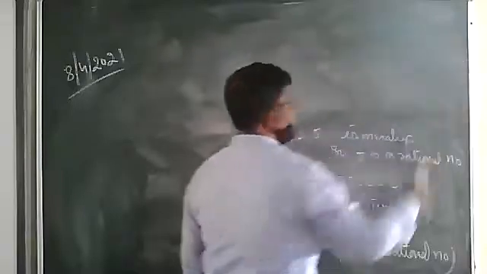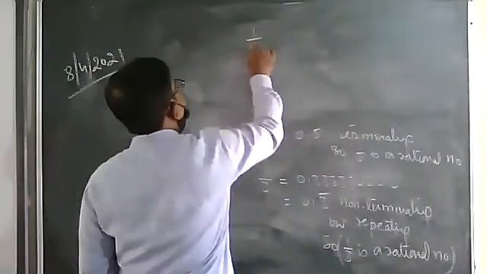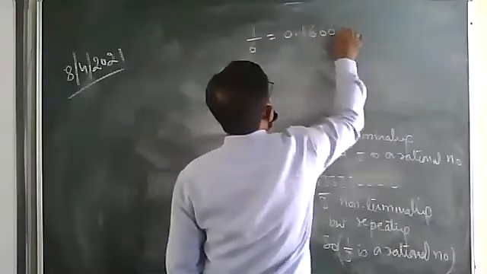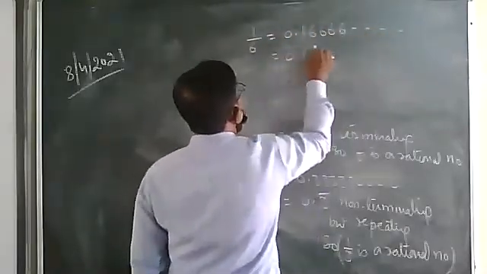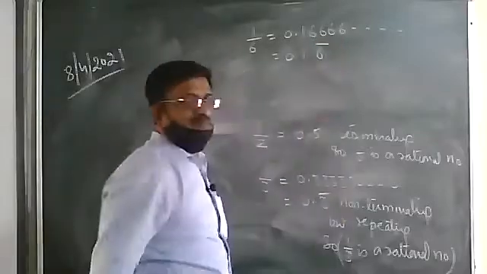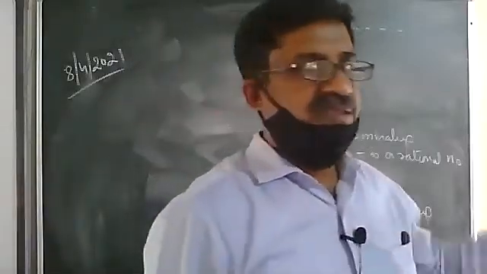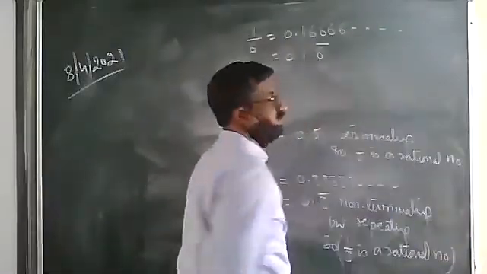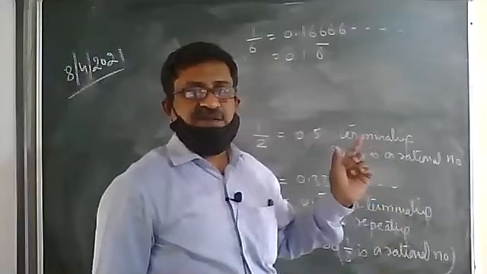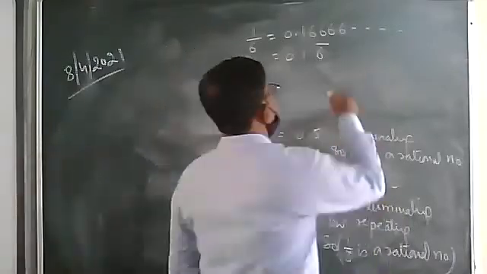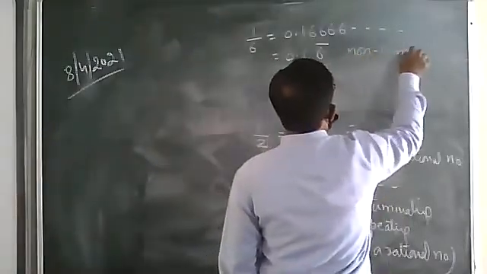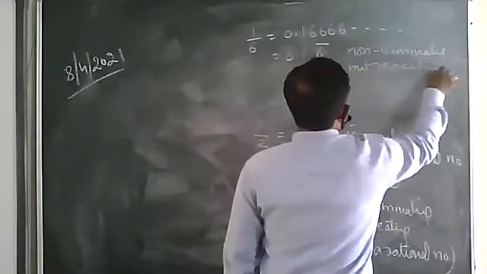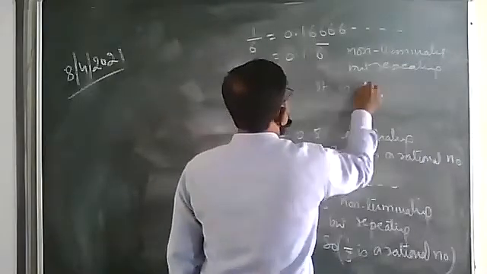Next one we'll see, 1 upon 6. 1 upon 6 is 0.16666... That means 0.1 and 6 is repeating, therefore we can put a bar over 6. The number is not terminated, it has not ended. It has not terminated, but this 6 is repeating continuously. It is non-terminating but repeating. It is a rational number.